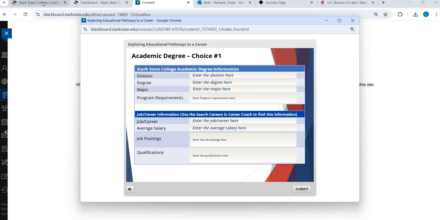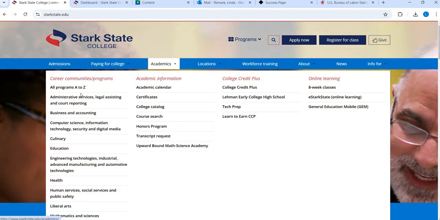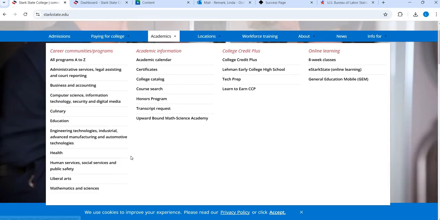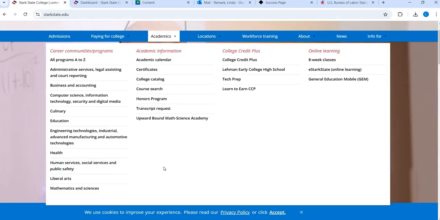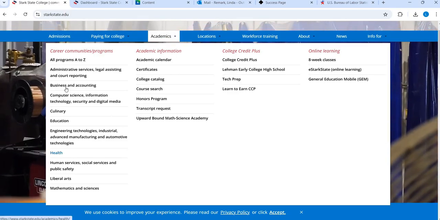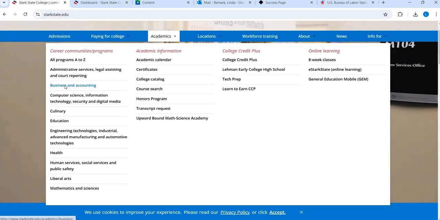To find this information, you're going to go to the Stark State homepage. You're going to go under academics. And then here you should see your degree plan represented in one of these career communities. So I am just going to go into, let's say, business. They're all going to look fairly similar once you get in there. So I'm going to click on business.